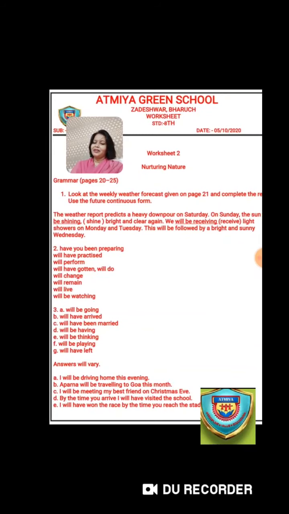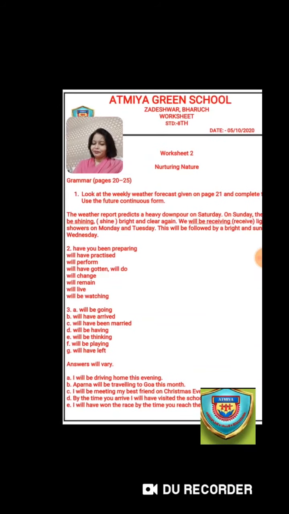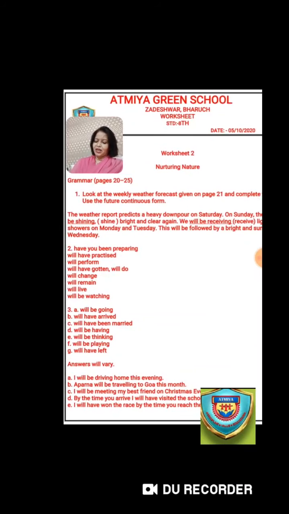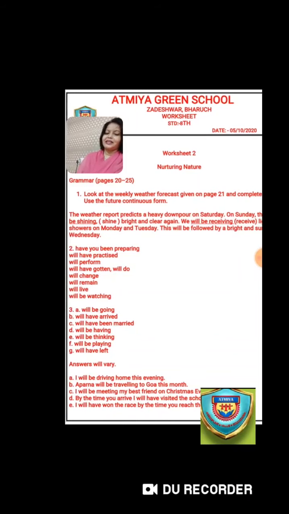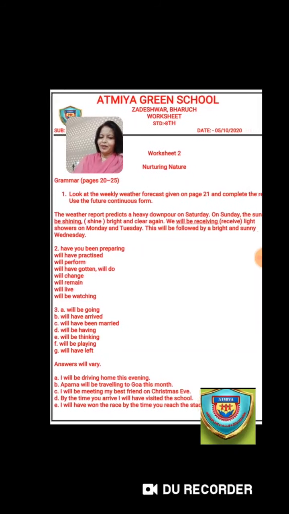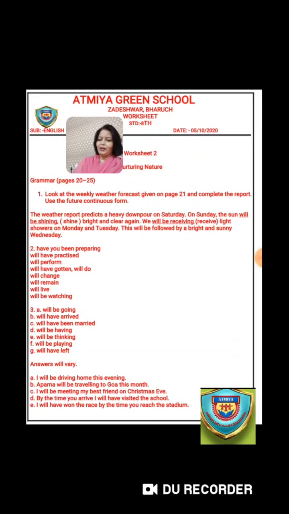So we are going to write there, we will be receiving light showers on Monday and Tuesday. This will be followed by a bright and sunny Wednesday. Okay, so here you are going to complete the exercise in the workbook itself. Okay, children, so I'll repeat the answer again. On Sunday, the sun will be shining bright and clear again. We will be receiving light showers on Monday and Tuesday. This will be followed by a bright and sunny Wednesday.